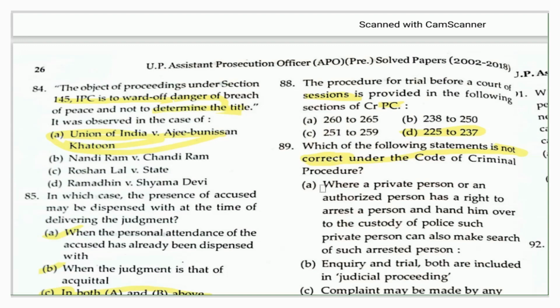The first is where a private person or an authorized person has a right to arrest a person and hand him over to the custody of police. Such a private person can also make a search of such an arrested person. This is not possible. So the right answer is here. That is the correct answer: it is not possible for a private person.